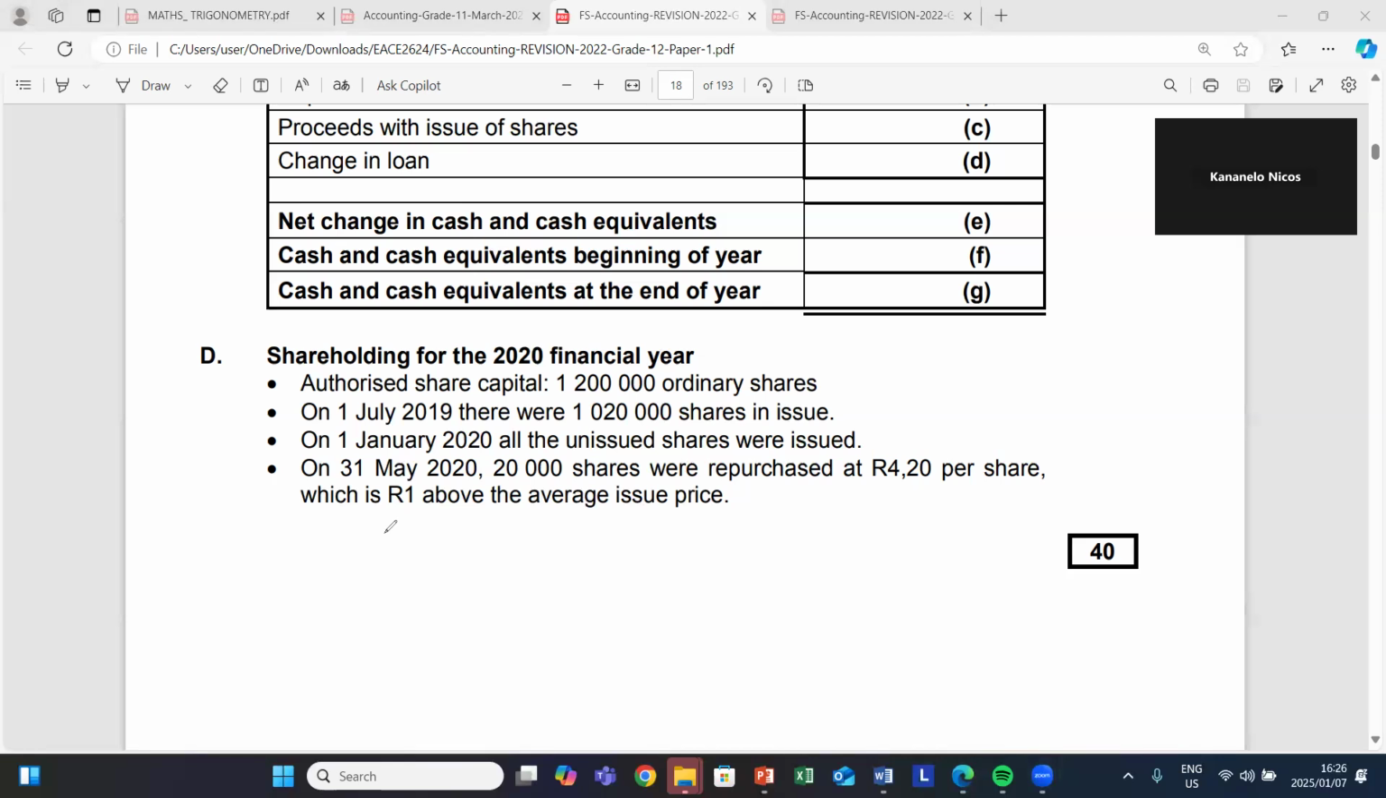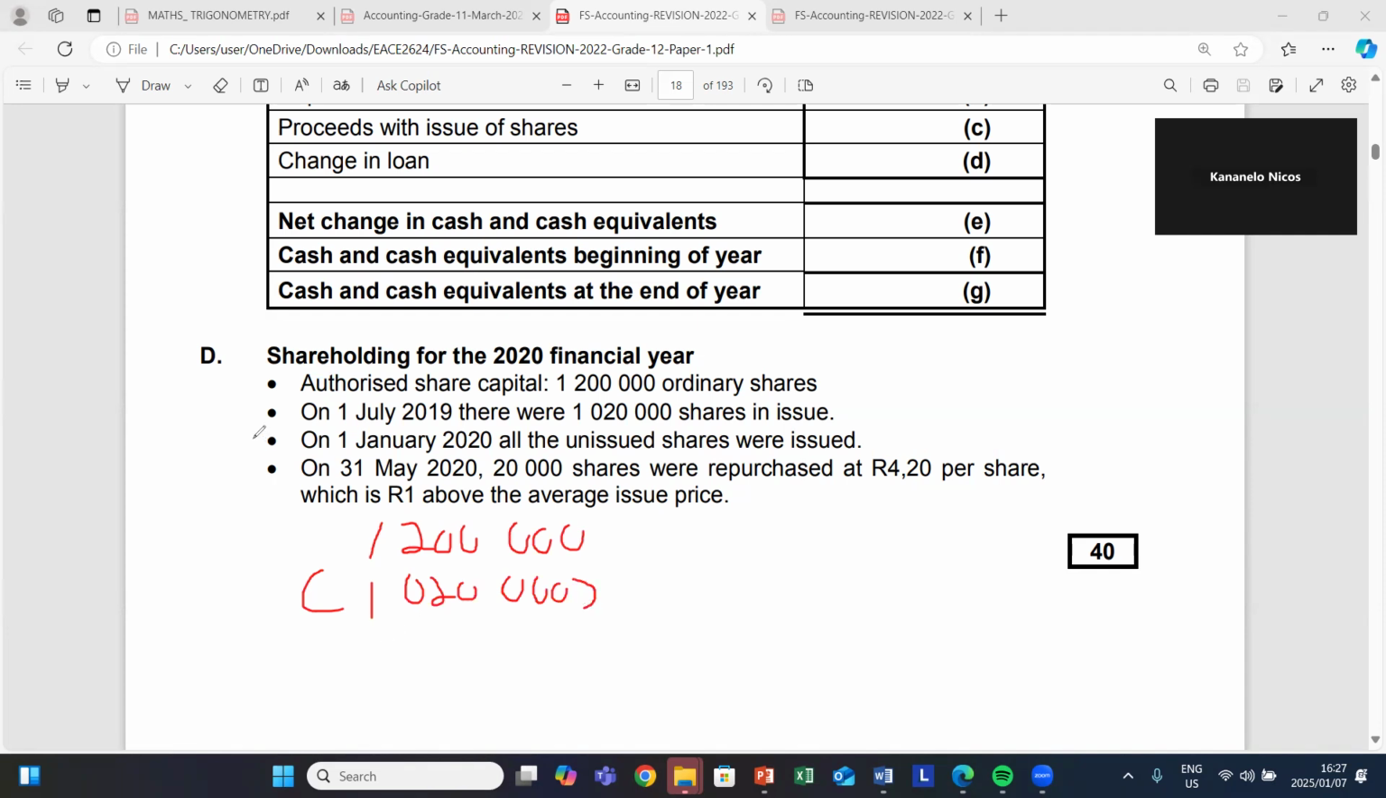Remember that we had an authorized share capital, where the maximum number of shares that a company can issue is 1,200,000 shares. Meaning our company is entitled to sell 1,200,000 shares. But at the commencement of our year, we had already sold 1,020,000 shares. These ones are issued, meaning they are sold. Issued means sold. Unissued means unsold.